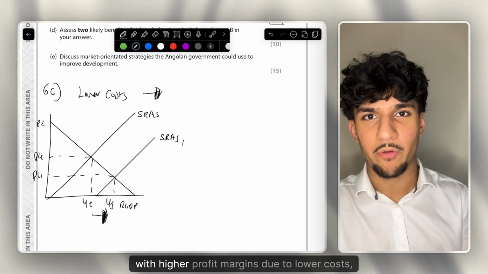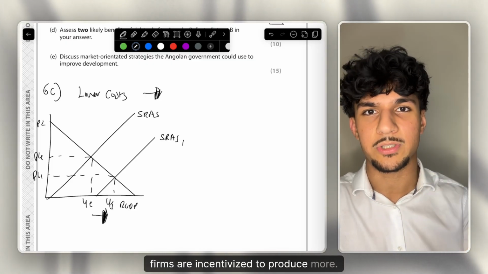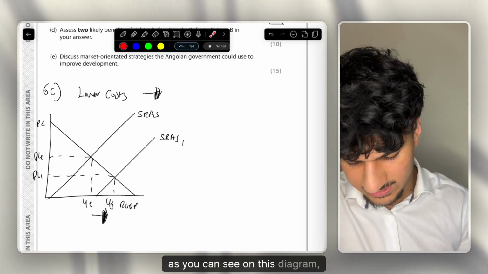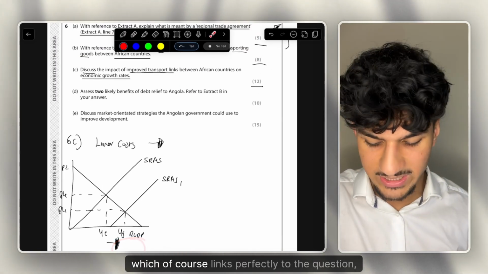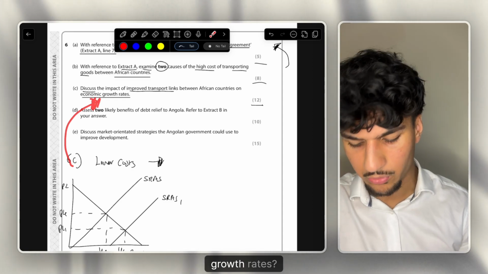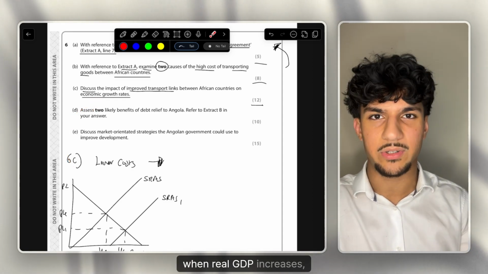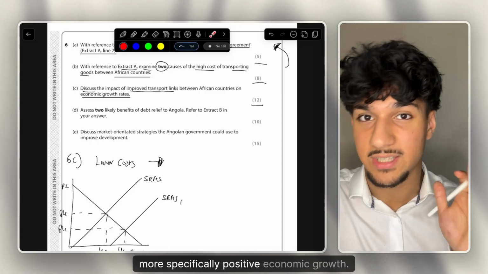So simply, with higher profit margins due to lower costs, firms are incentivized to produce more. Thus, of course, as you can see on this diagram, we get an increase in the real GDP from YE to Y1, which of course links perfectly to the question: what effect is that going to have on economic growth rates? Of course, when real GDP increases, that means economic growth, more specifically positive economic growth.